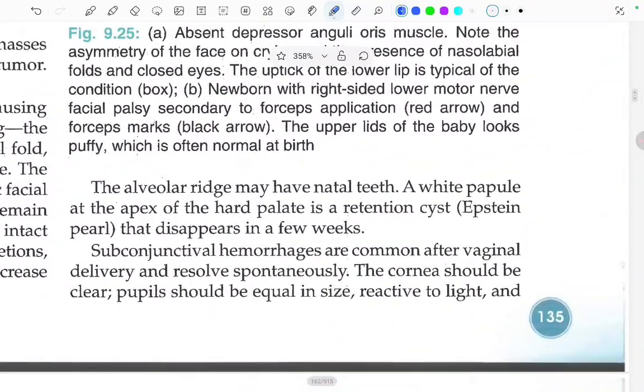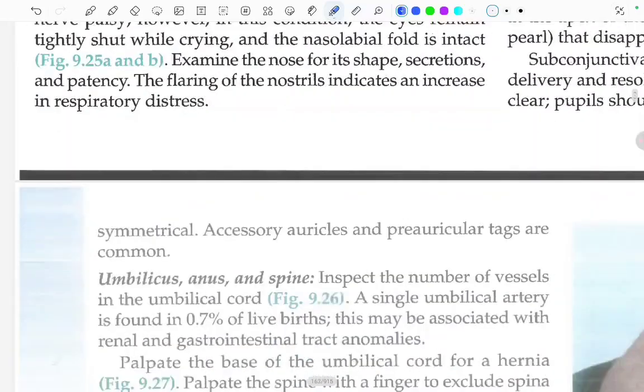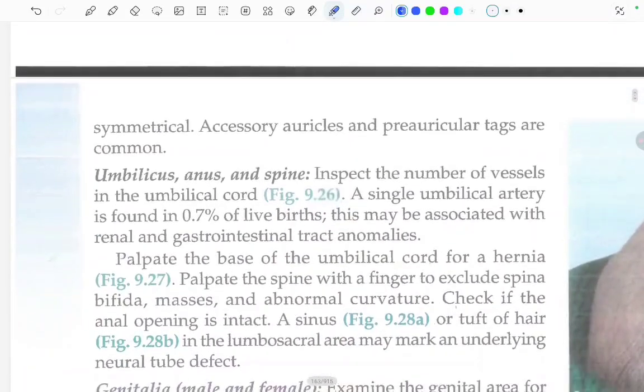The alveolar ridge may have natal teeth. A white papule at the apex of the hard palate is a retention cyst called as the Epstein pearl that disappears in few weeks. Subconjunctival hemorrhages are common after the vaginal delivery and resolve spontaneously. The cornea should be clear, pupils should be equal in size, reactive to light, and symmetrical. Accessory auricles and the preauricular tags are common.